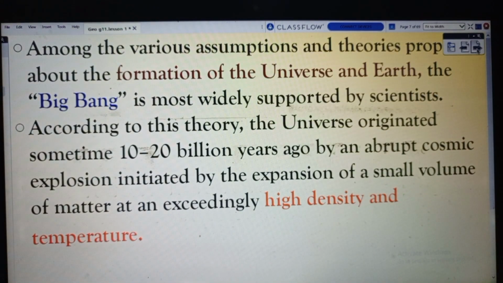Among the various assumptions and theories proposed about the formation of the universe and Earth, the Big Bang is most widely supported by scientists.